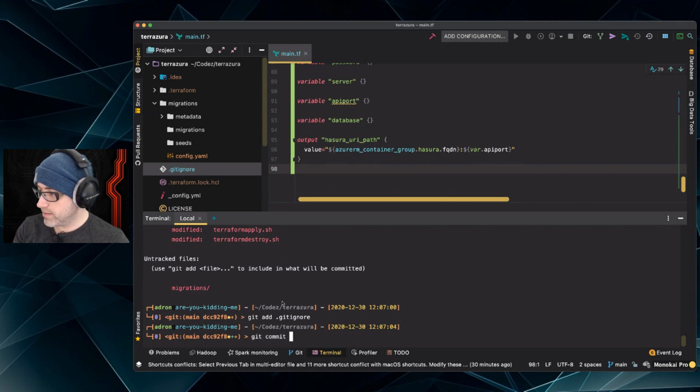Go ahead and add the latest file ignores.